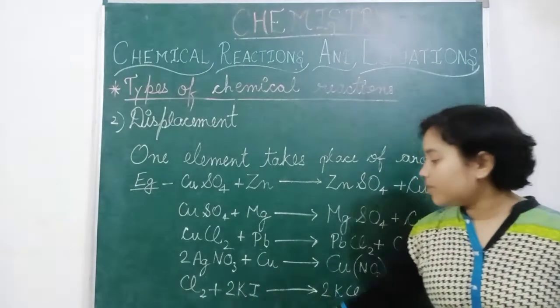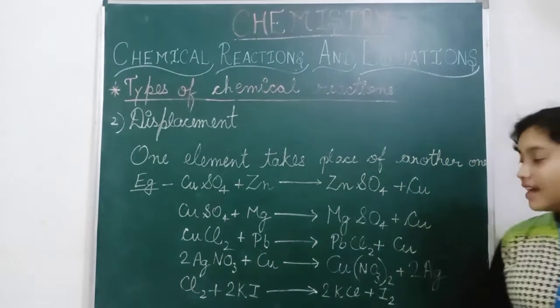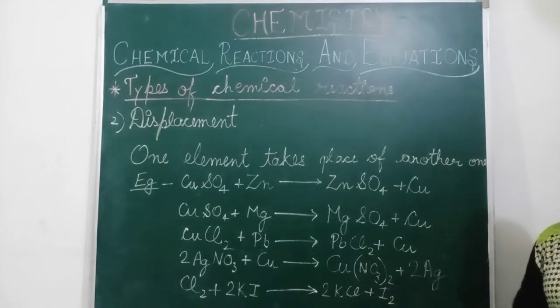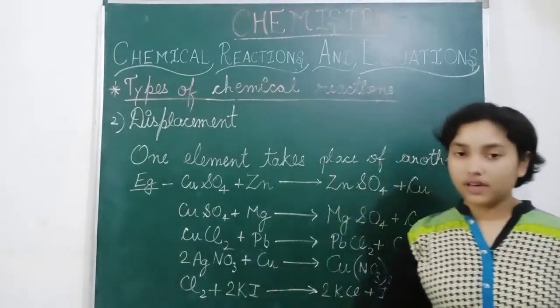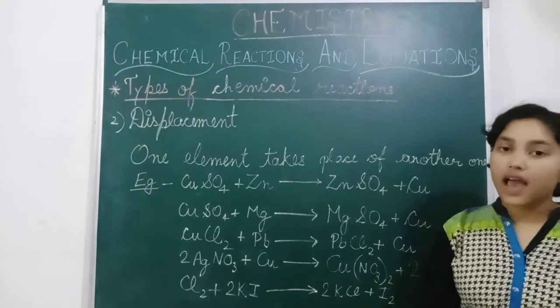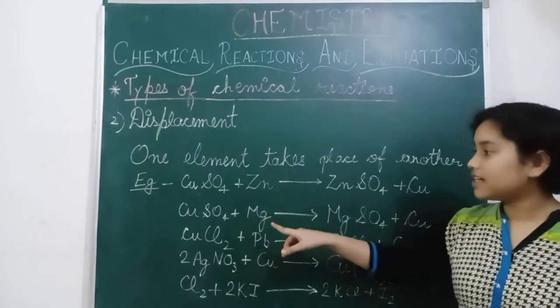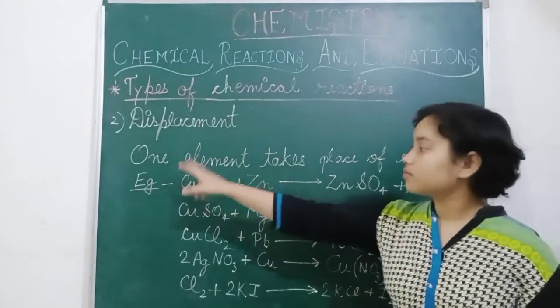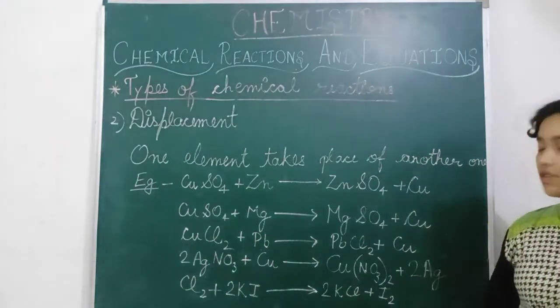Now chlorine plus KI, which means potassium iodide. So we get potassium chloride plus iodine. So the more reactive element displaces the less reactive element. These are the simpler ones. If two elements or two metals are given, then one metal is written in the place of another. This is the simple one.